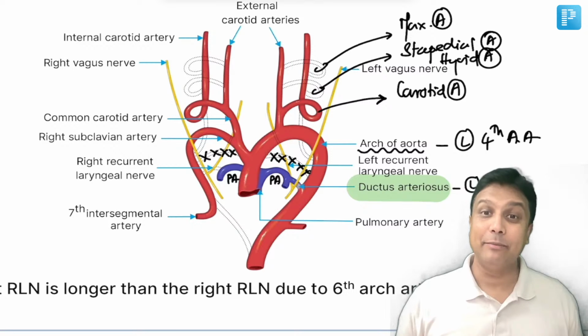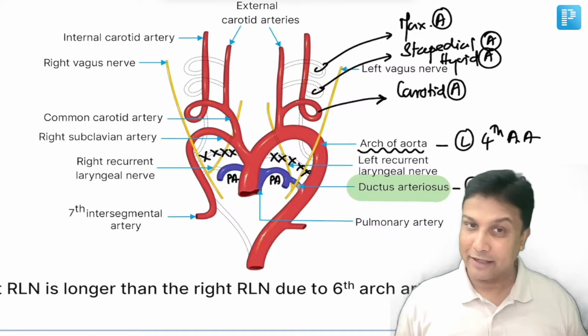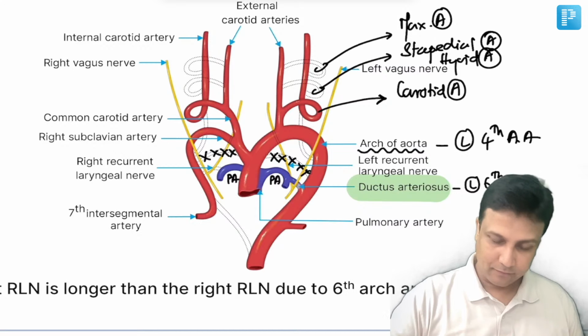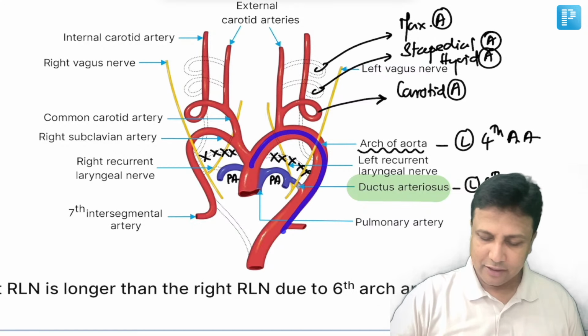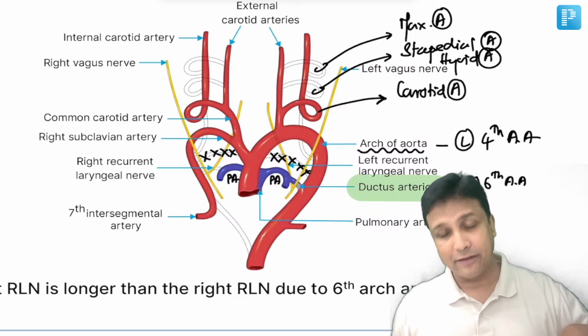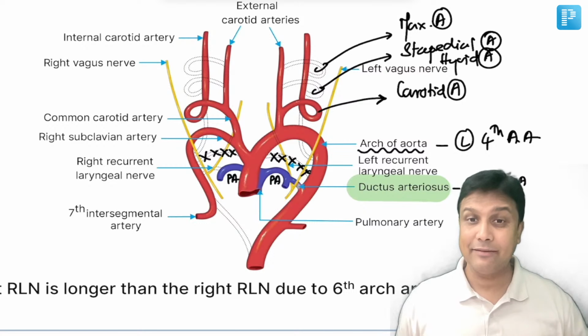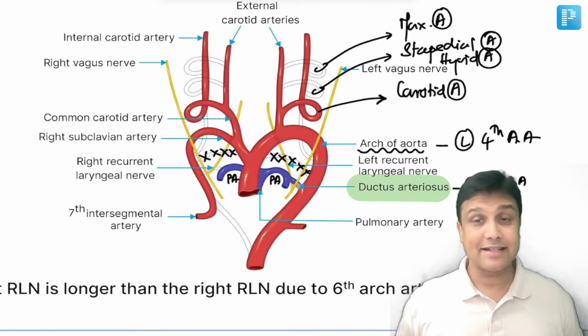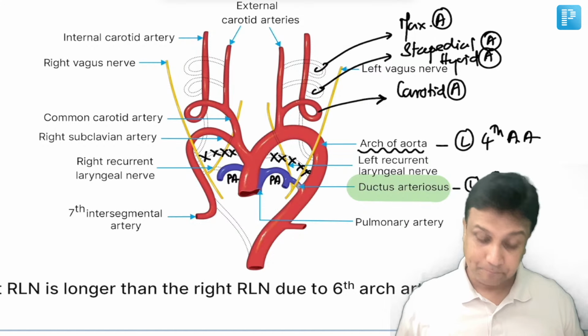Now, what about the subclavian artery? That is something important and confusing also. The left subclavian artery is actually derived from where? It is a branch of the arch of aorta only. So it is derived from the left seventh cervical intersegmental artery. I repeat the name again: left seventh cervical intersegmental artery.